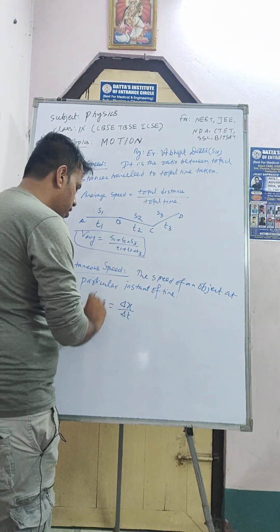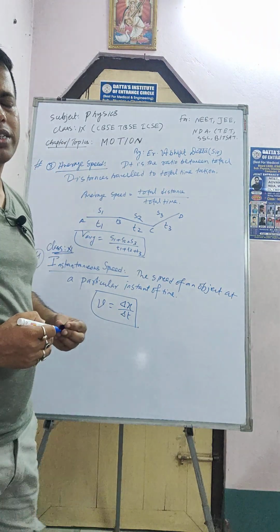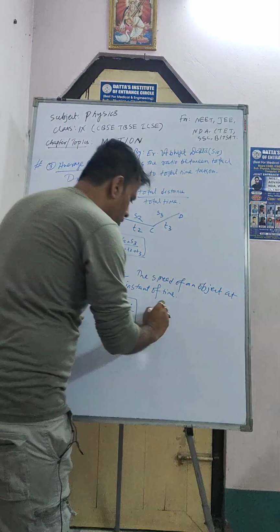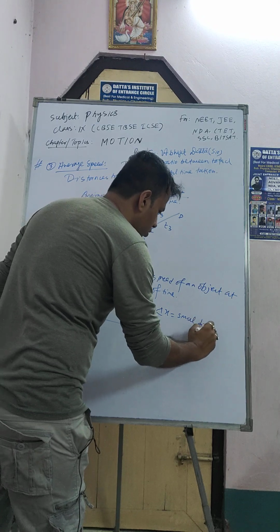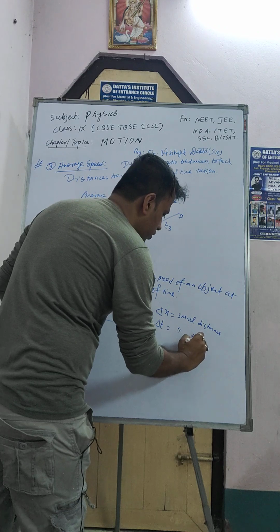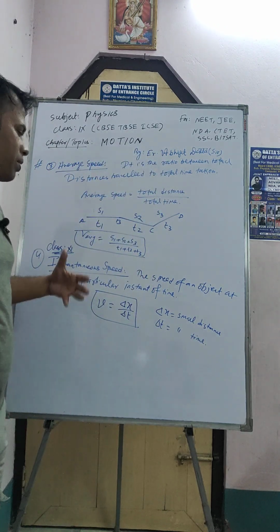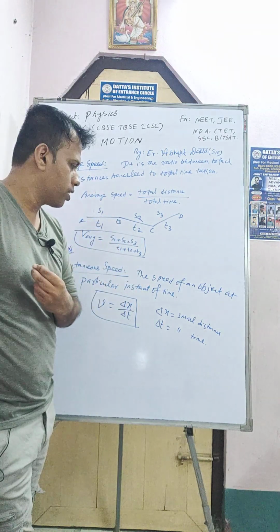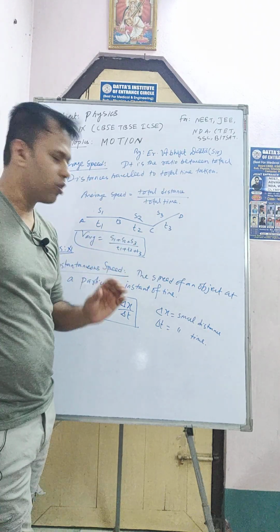That is, in a very small interval of time, a body may travel a very small distance. Suppose dx is a small distance and dt is a small time. So instantaneous speed means at a particular instant, in a very small time, the distance traveled by the body divided by this time.